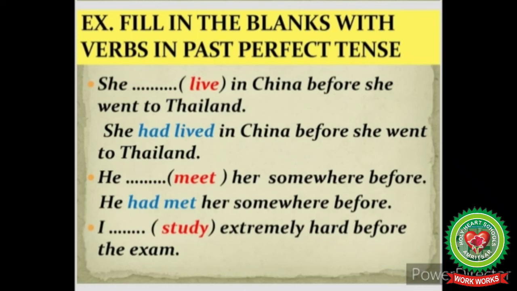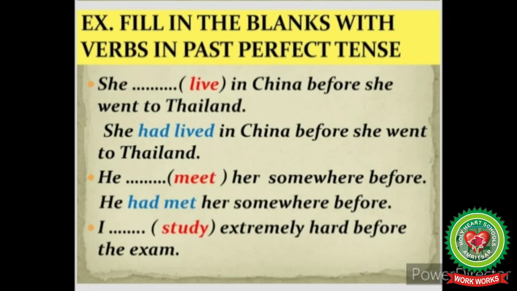So, she had lived in China before she went to Thailand. Number 2. He dash her somewhere before. It is a past action that started in the past and got completed in the past. So, he had met her somewhere before.